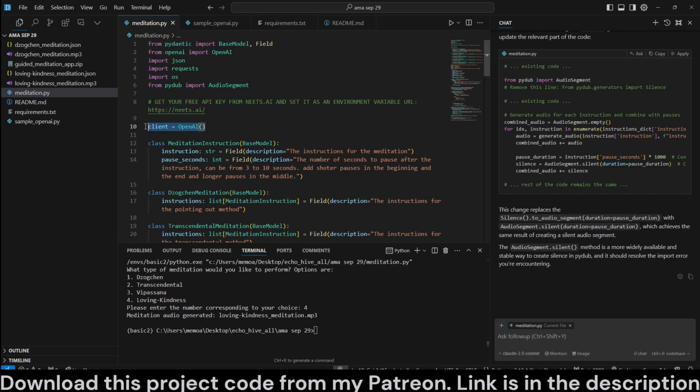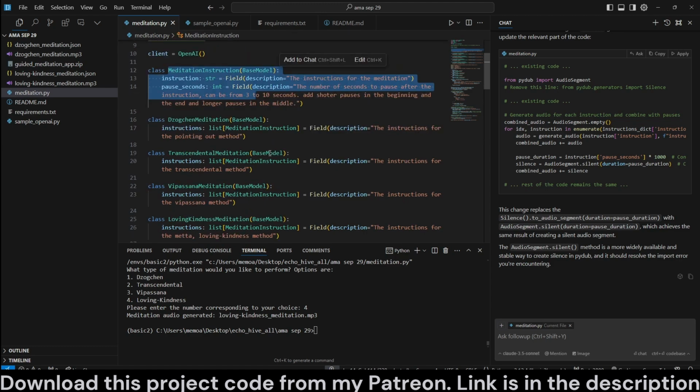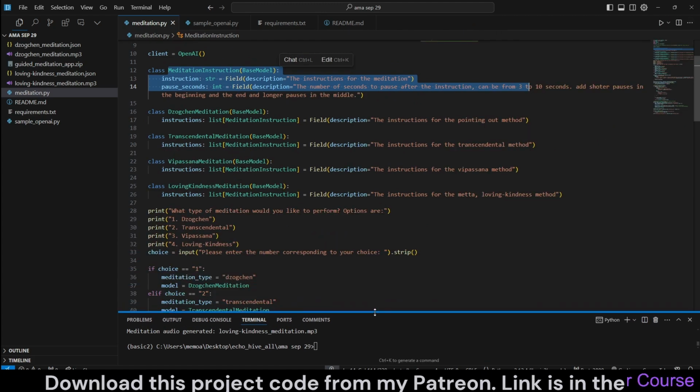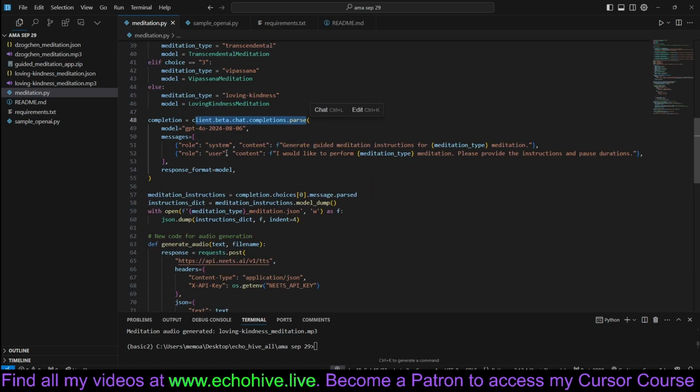Just grab that. We initialize our OpenAI client, and here first we define our Pydantic classes, which we're going to use for structured output. So let's take a look here real quick. We do call a special endpoint for structured outputs, and this is the only model that currently works with structured outputs. And we do call the beta and parse endpoints. Just take note of that. And once you define your Pydantic schema, all you have to do is just pass the model.